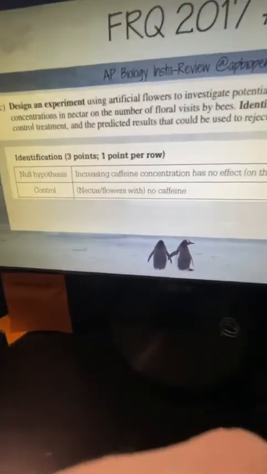Okay, and then the last thing, we had to come up with results that would reject our null hypothesis. Okay, so our null hypothesis was that whatever the experimental was going to have no effect, right? So we'd have the same amount between my control and my experimental group. Okay, so in terms of your predicted results that would reject this, there is an increase in floral visits in the experimental group. There is a decrease in floral visits. There is a different number, a statistically significant different number. All you had to do was bring in the fact that they were different.